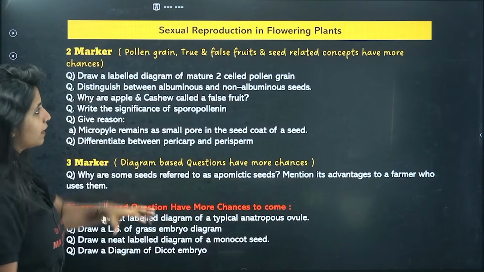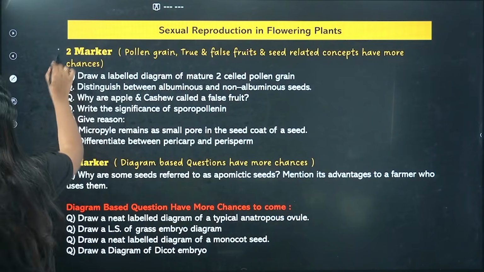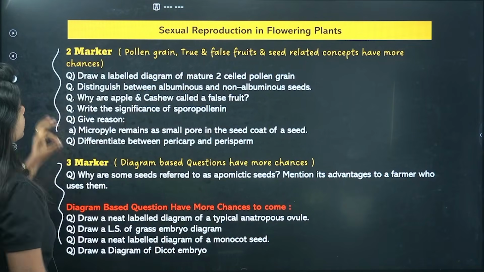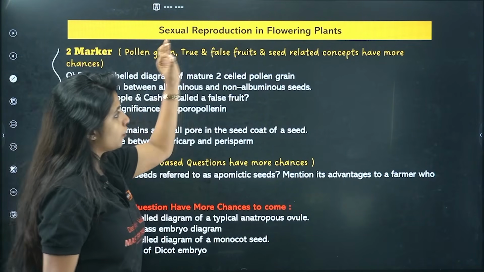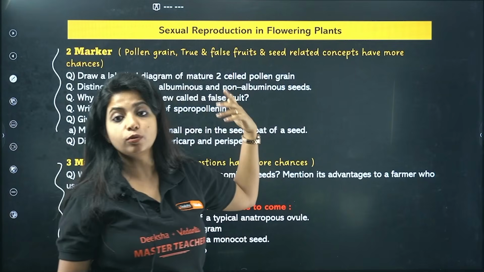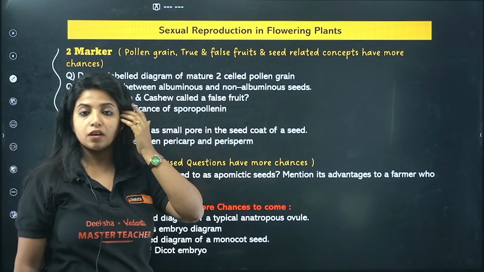Now, finally, we have sexual reproduction in flowering plants. These are the questions, 2 marker and 3 marker. In 2 marker, pollen grain, the true and false fruits, and seed related concepts have more chances to come. Okay, so please know that.